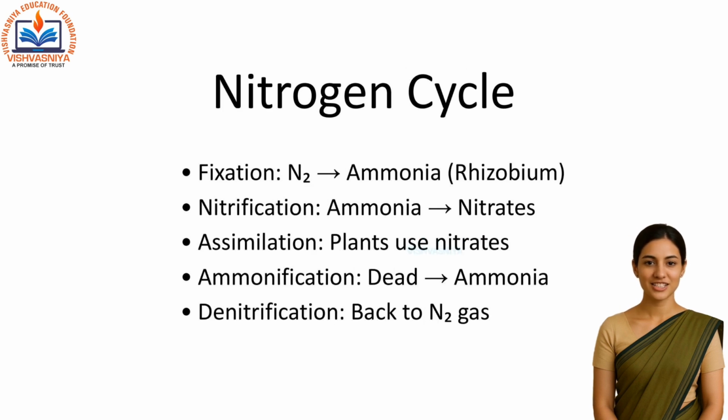Now the nitrogen cycle. Nitrogen is essential for proteins and DNA. Nitrogen fixation: special bacteria convert atmospheric nitrogen into ammonia. Nitrification: ammonia is converted into nitrites and nitrates. Assimilation: plants absorb nitrates. Ammonification: decomposers convert dead matter into ammonia. Denitrification: nitrates are converted back into nitrogen gas.